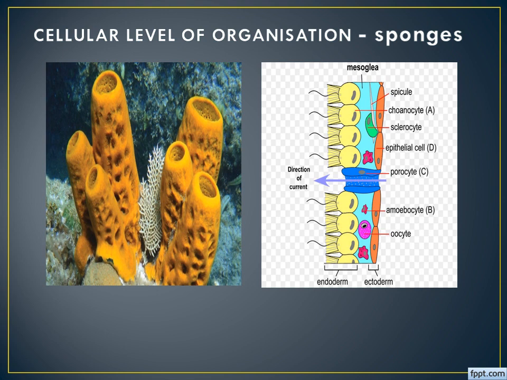If you look at this picture of the body wall of the sponge, here the cells are arranged in two layers. Could you watch? The outermost layer, marked as D, is the epithelial cells, known as pinacocytes, right? And the innermost layer, the yellow color one where the flagella is there, is made of cells known as choanocytes.